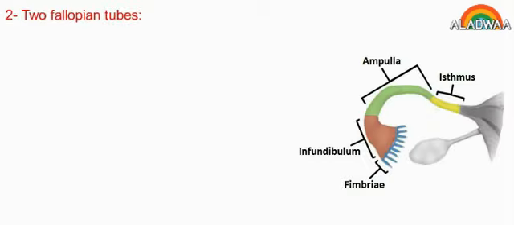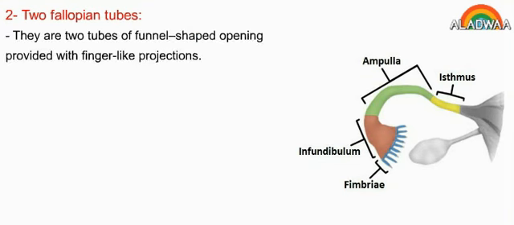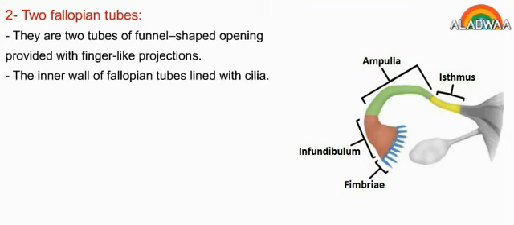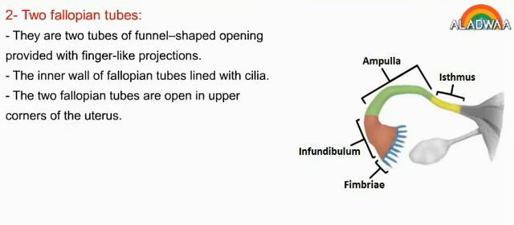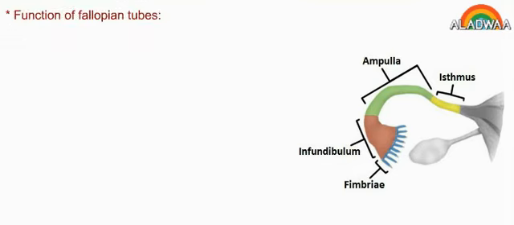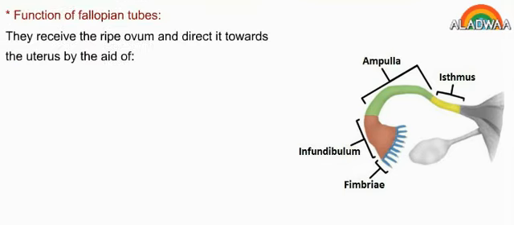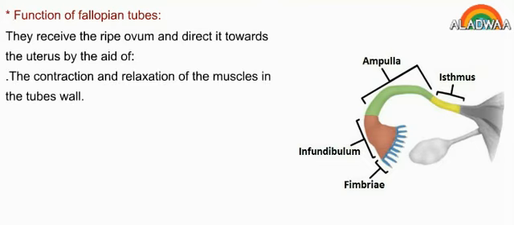Two fallopian tubes. They are 2 tubes of funnel-shaped opening provided with finger-like projections. The inner wall of fallopian tubes is lined with cilia. The 2 fallopian tubes open in upper corners of the uterus. Function of fallopian tubes. They receive the ripe ovum and direct it towards the uterus by the aid of the contraction and relaxation of the muscles in the tube wall, and the movement of the lining cilia.